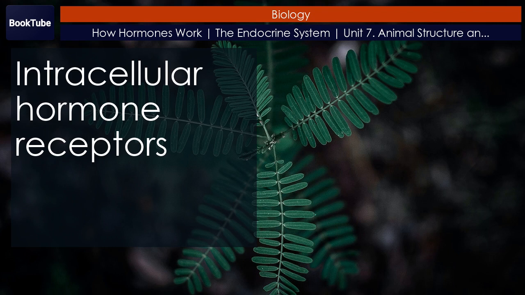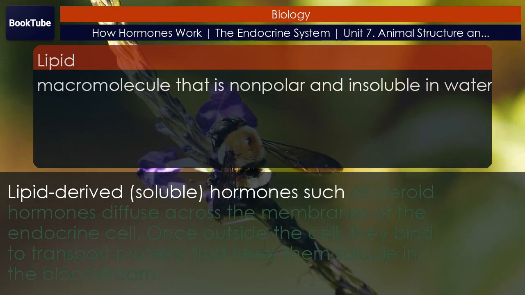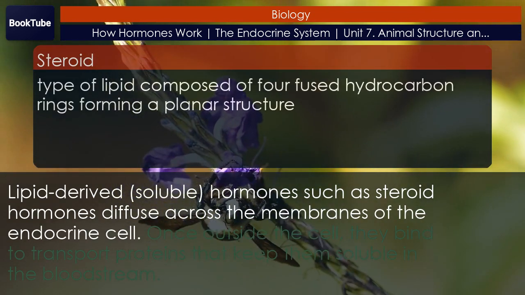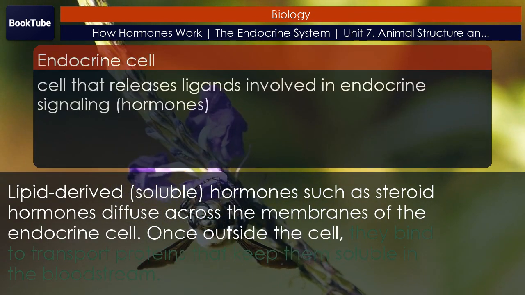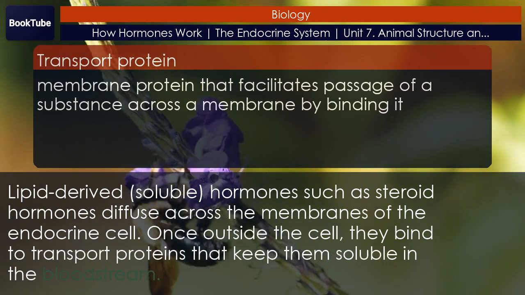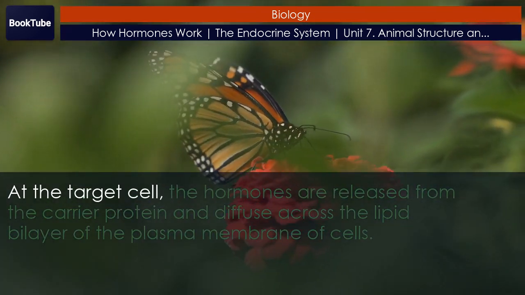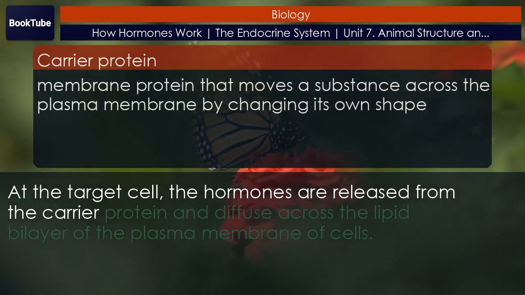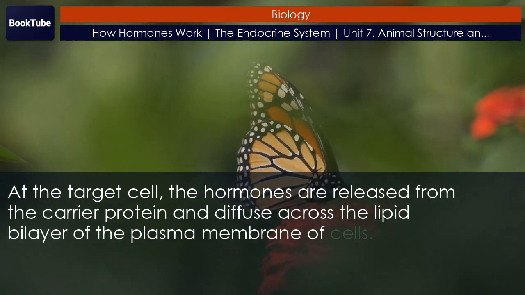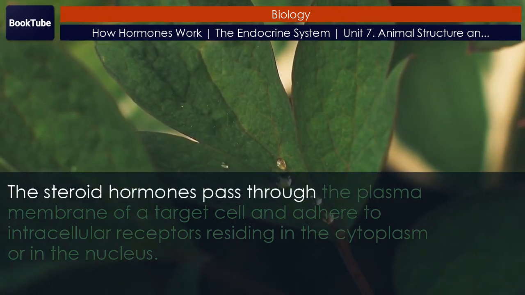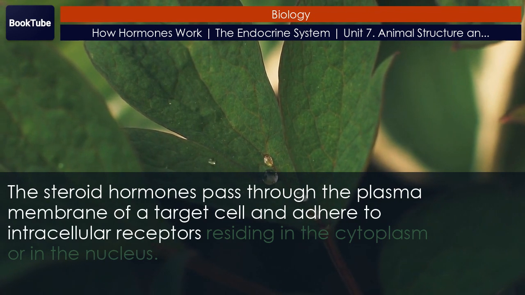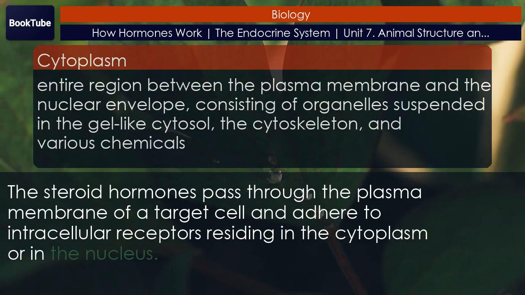Intracellular hormone receptors. Lipid-derived, soluble hormones such as steroid hormones diffuse across the membranes of the endocrine cell. Once outside the cell, they bind to transport proteins that keep them soluble in the bloodstream. At the target cell, the hormones are released from the carrier protein and diffuse across the lipid bilayer of the plasma membrane of cells. The steroid hormones pass through the plasma membrane of a target cell and adhere to intracellular receptors residing in the cytoplasm or in the nucleus.